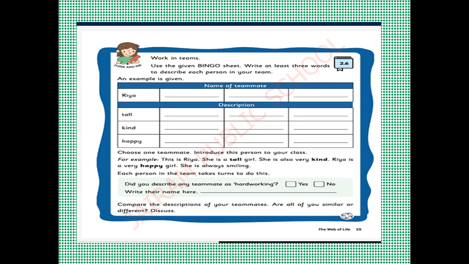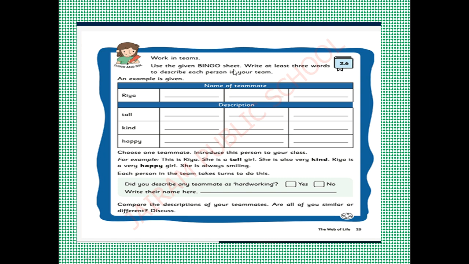Now take your studio and turn to page number 29. Have you all turned to page number 29 in studio? Activity 2.6. Okay, dears, keep your finger on the line. Use the given bingo sheet. Write at least 3 words to describe each person in your team. So you are not in the school, right? So you don't bother about this bingo sheet.